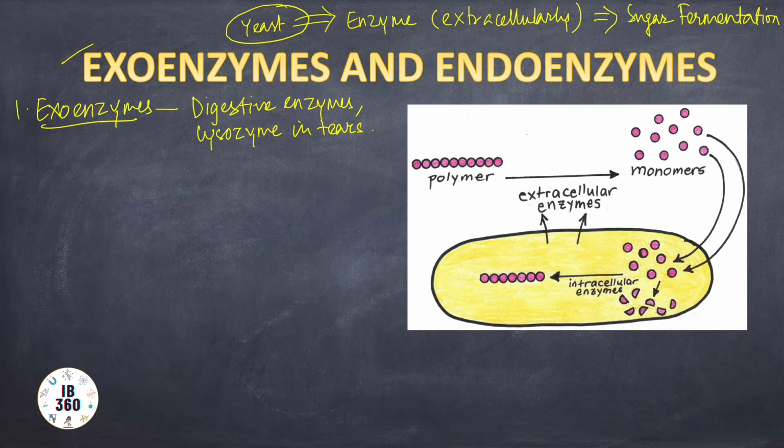They are synthesized within the living cell, obviously, but their function is outside; this arrow suggests that the enzyme is moving out of the cell. So, functional outside the cell.